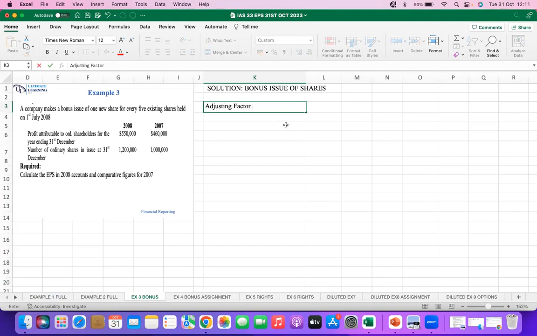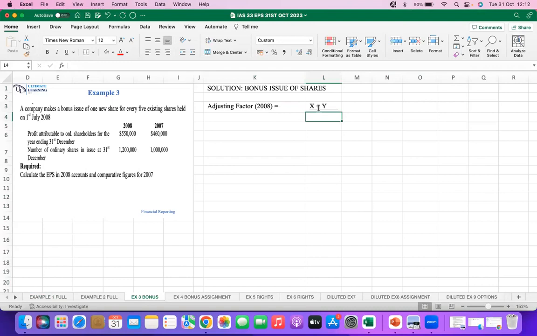The adjusting factor for the current year, which is 2008, we said is X plus Y divided by X. That is 1 new for every 5, so we have 5 plus 1 divided by 5.